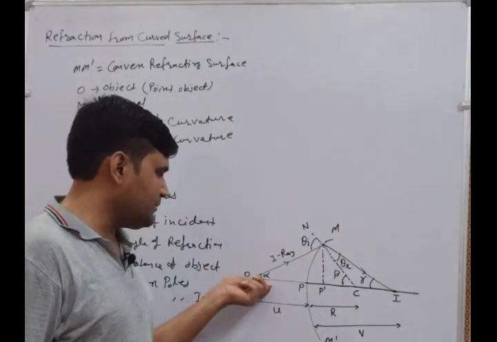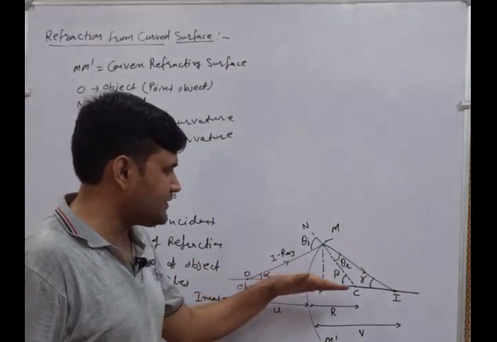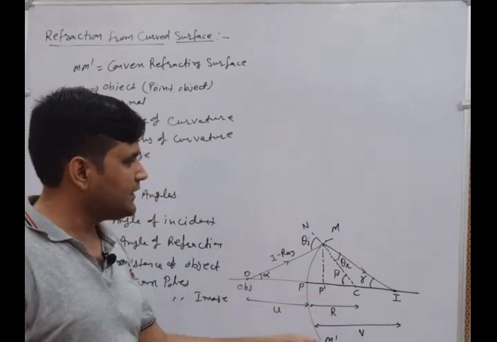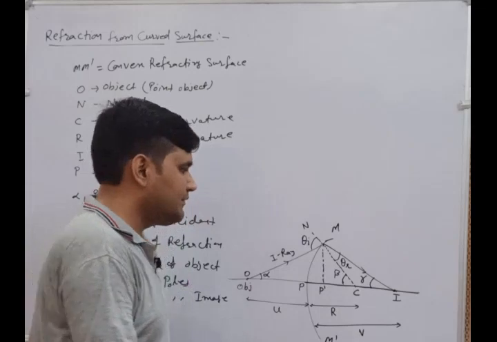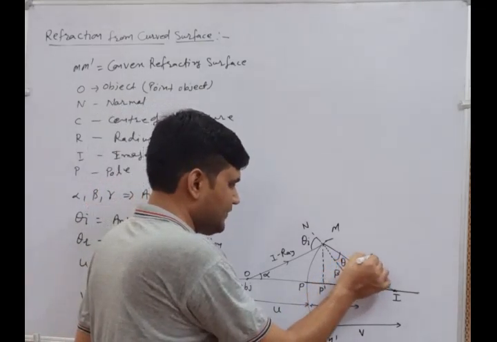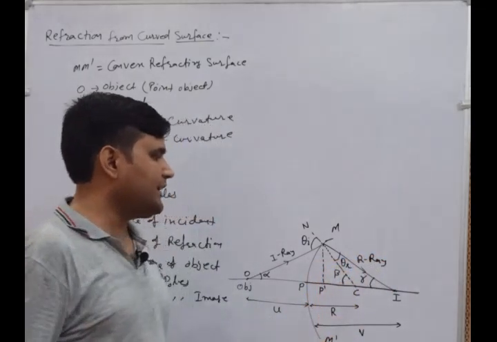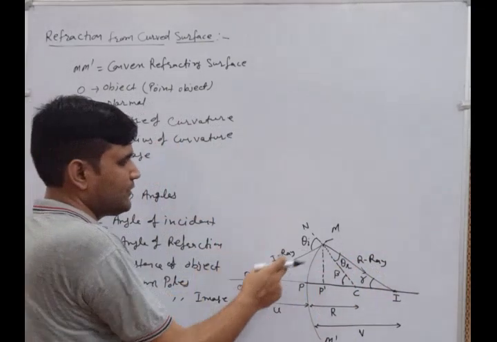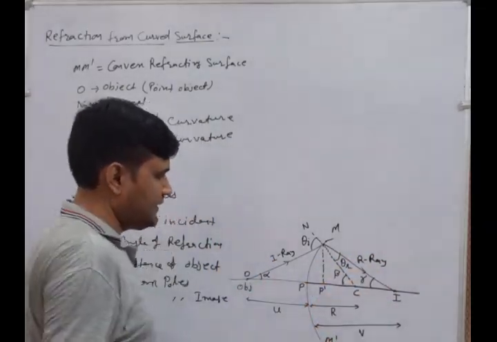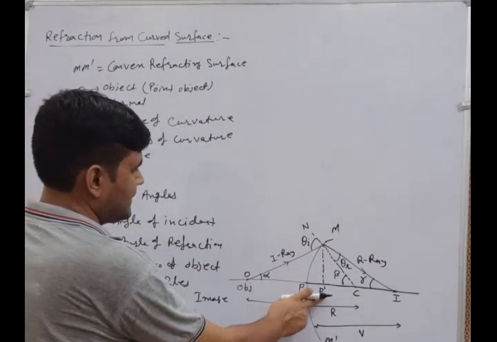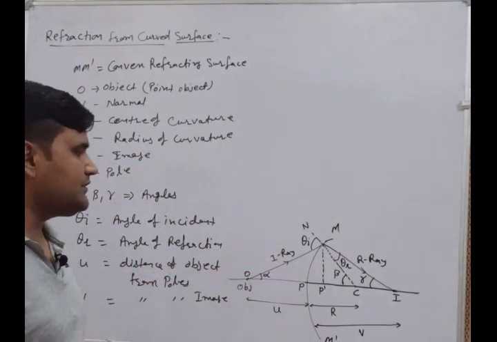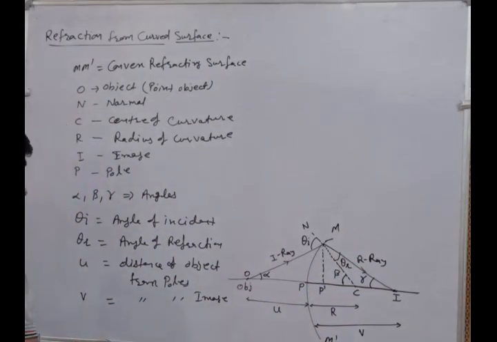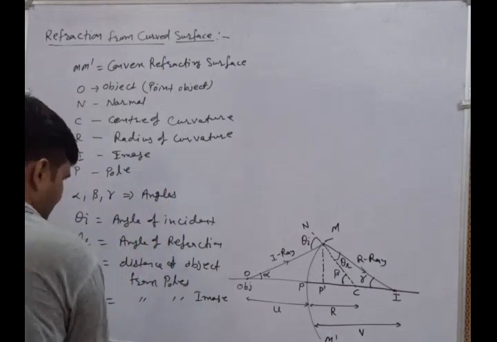Now alpha is the angle made with the principal axis by the incident ray. Gamma is the angle made by the refracted ray with the principal axis. And beta is the angle made by the normal with respect to the principal axis. Here we are assuming P and P dash are equal due to the large aperture of that particular spherical surface. Now we are deriving the expression.